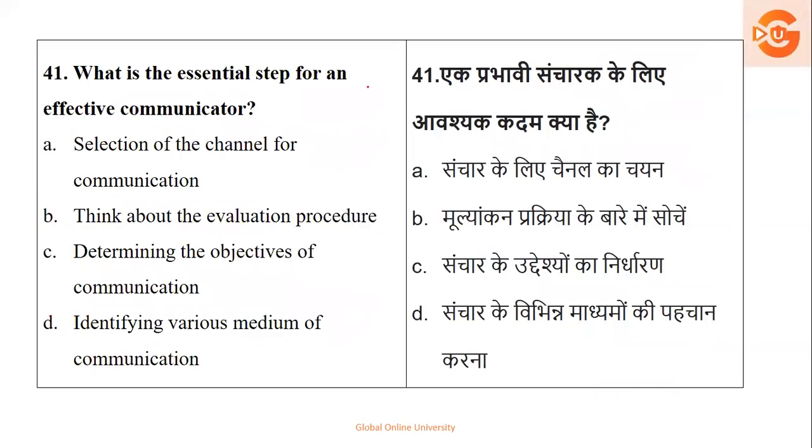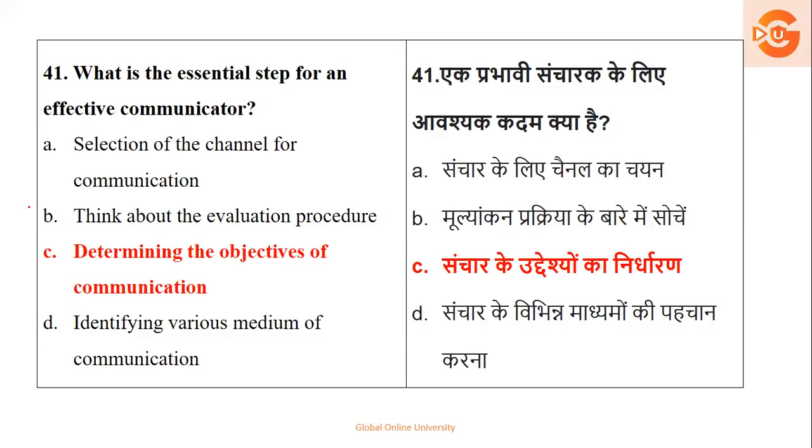Next, what is the essential step for an effective communicator? Selecting a channel, think about evaluation, determine the objective of communication, identify the medium. See, before you do all this, channel is important, evaluation is important, medium is also important. But before you do all this, it is very important to know why you are communicating. It means your objectives play an important role. So your option number C is the right answer.